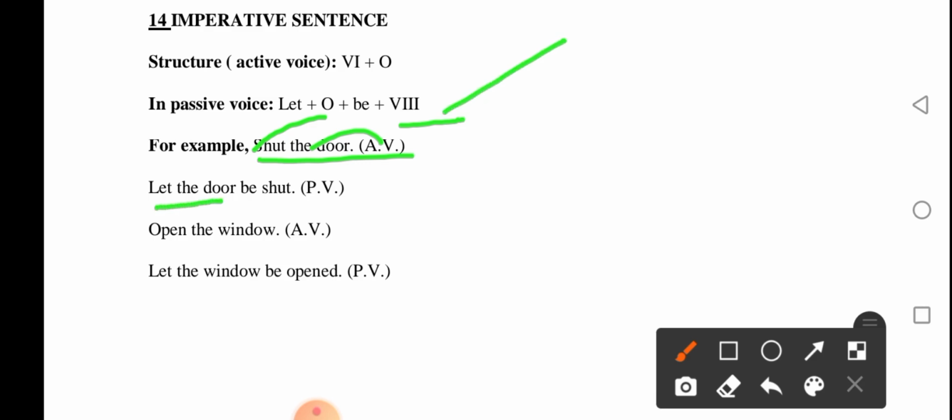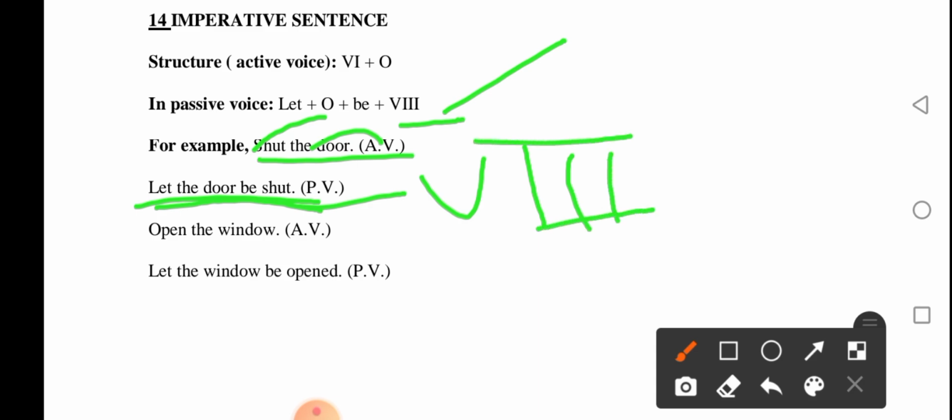Let the door be shut. Let the door be what? Shut. Verb 3 of shut is what? It is shut itself. So, open the window. Let the window be opened. Structure again: let the window be opened. So you should use these structures to change imperative sentences into passive voices, and to change imperative sentences in passive form to active form.